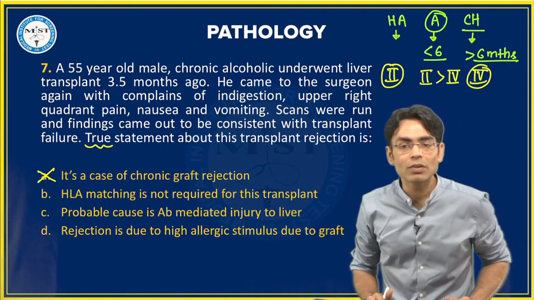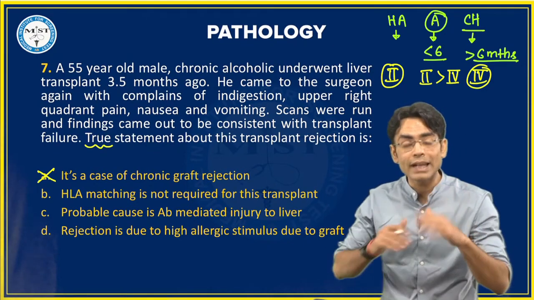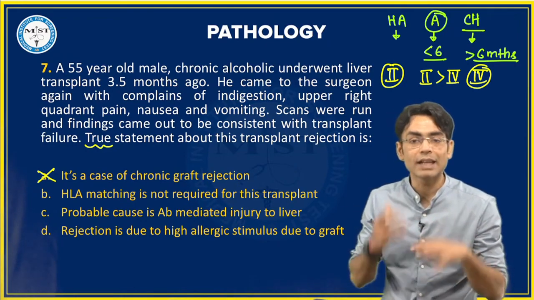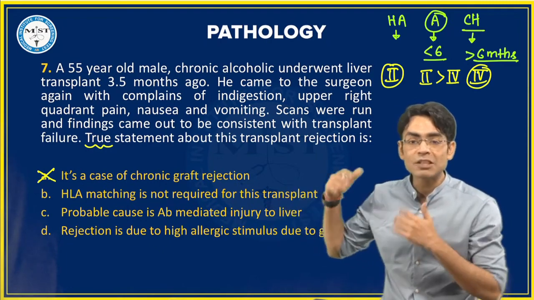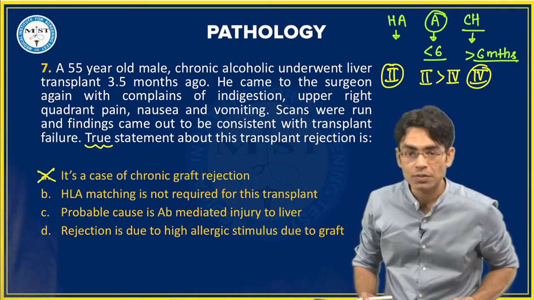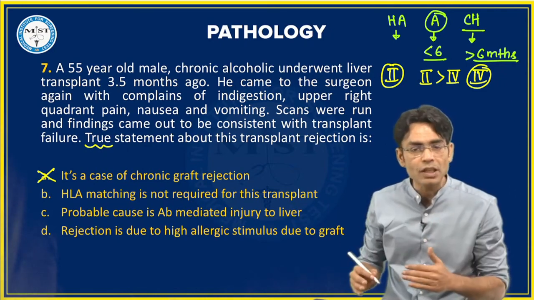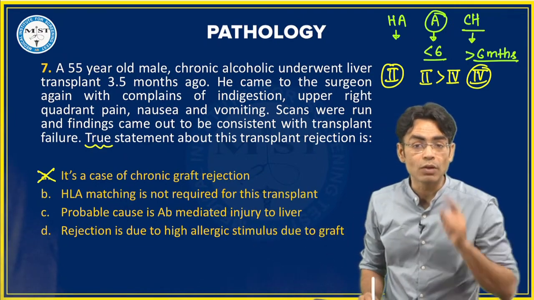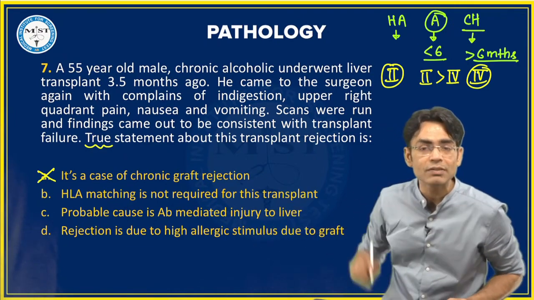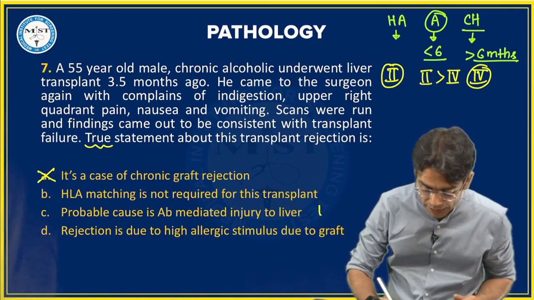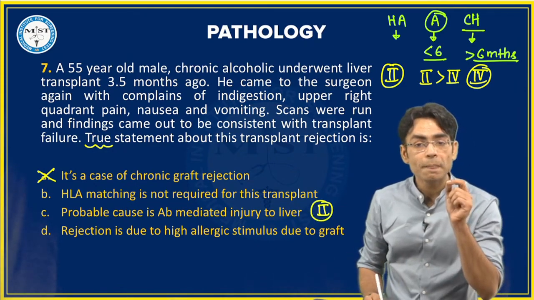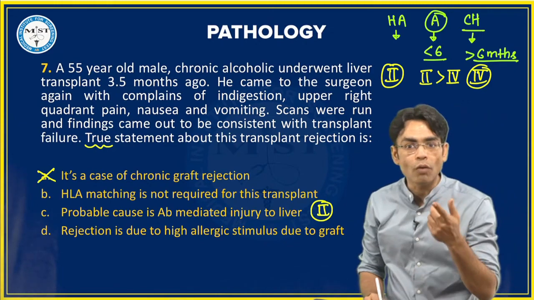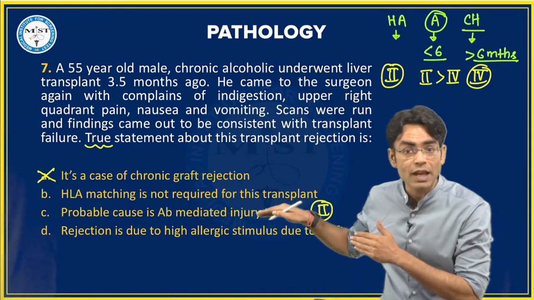HLA matching is not required for this transplant. Beta, HLA matching we are not doing for any kind of transplant where you do not have role of blood mixing, like for the cornea transplant. यहाँ पे 6x6 matching might not be required, but still you need to match. So ये out of the options given, we have to see. Now, probable cause is antibody mediated injury to the liver. What is antibody mediated injury to the liver? Which hypersensitivity it becomes? The hypersensitivity becomes type 2. So we are talking about acute graft rejection, and we know that acute graft rejection is due to type 2 hypersensitivity. So obviously this is the best answer which we have in this question.